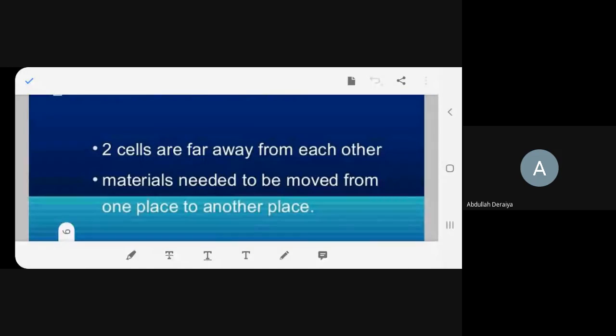That blood has to reach everywhere so that oxygen reaches all the cells. So the movement of oxygen from one place to another has to be present. Then only the cycle will be completed. So food, oxygen and carbon dioxide have to move from one place to another, making the circulatory system.